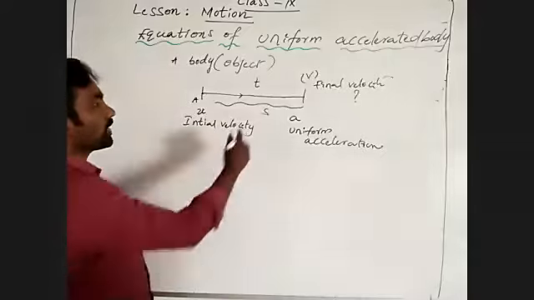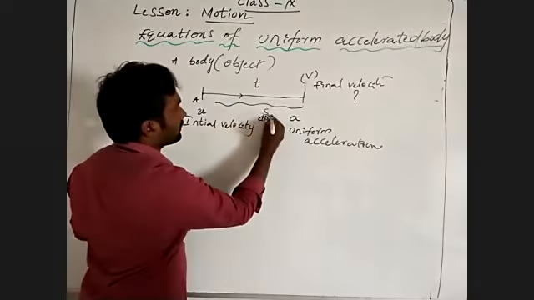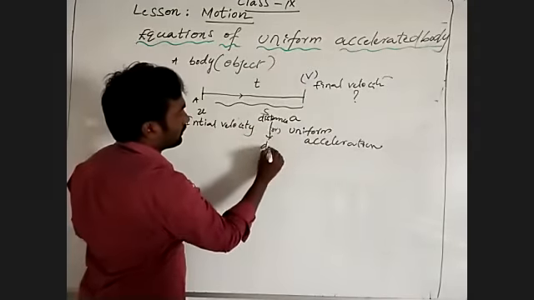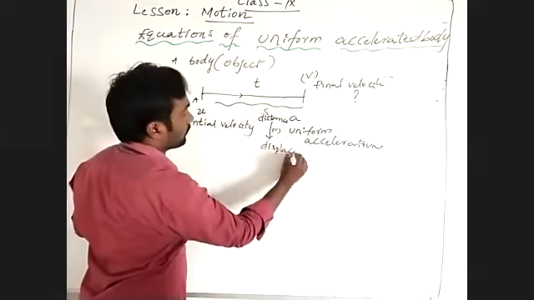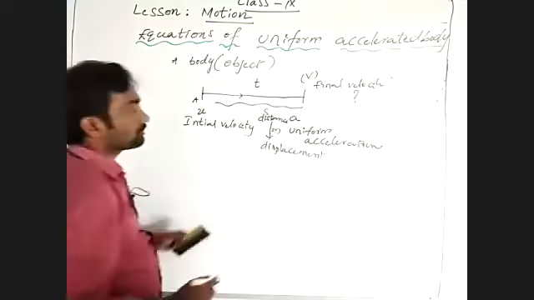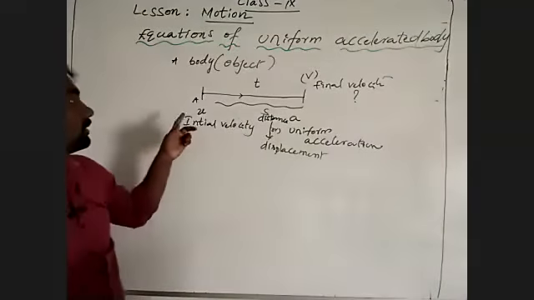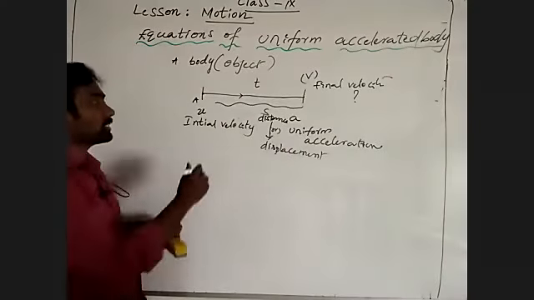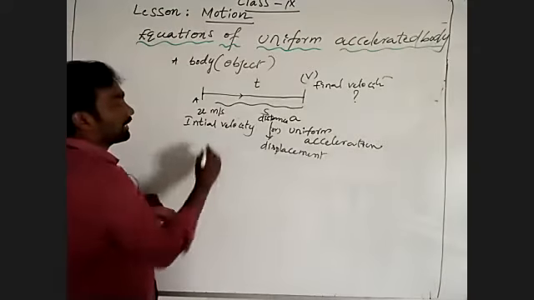Distance, otherwise displacement, whatever you can write. So a body moving with initial velocity u, velocity is measured in meters per second.